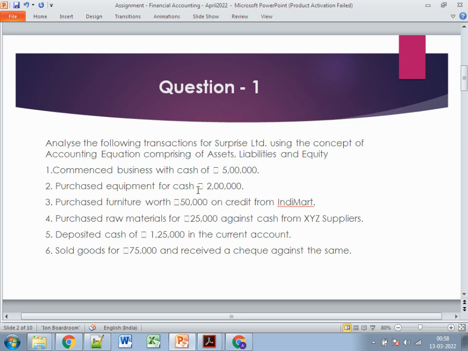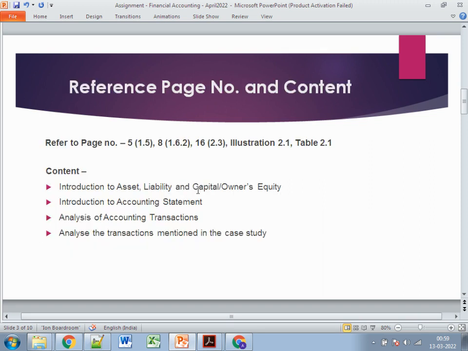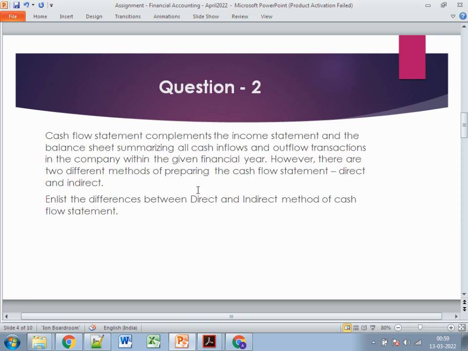So in this way you just need to explain all these transactions and show it in a tabular format to show the relationship between the assets, liabilities and the owner's equity. So the first question is pretty much clear. Now moving to the second question.